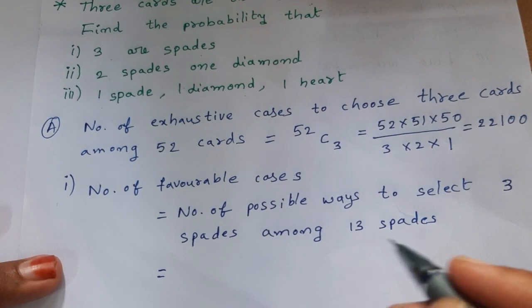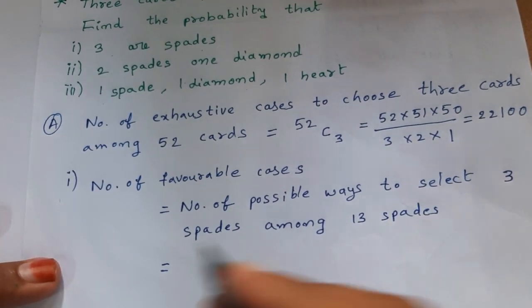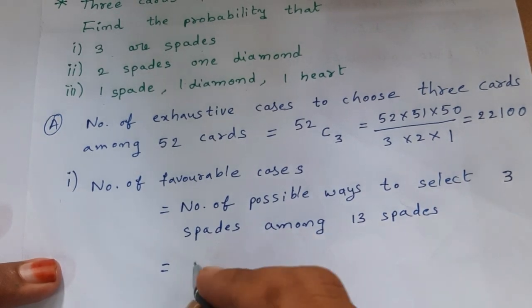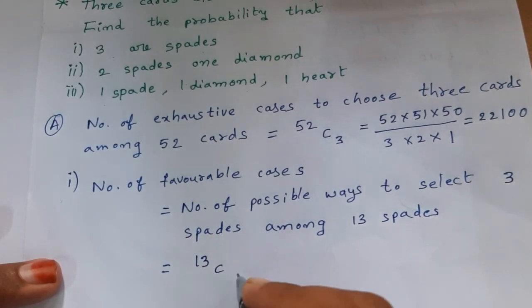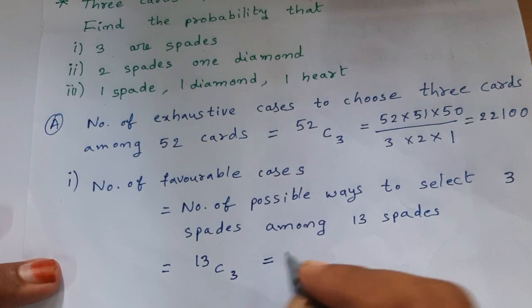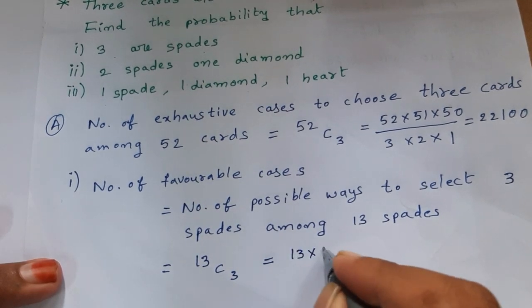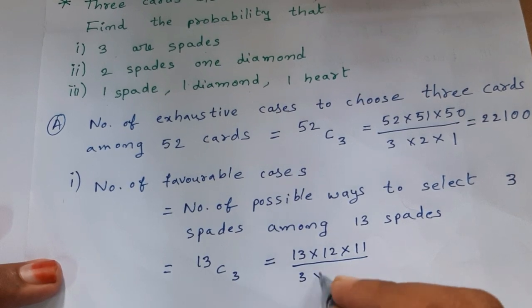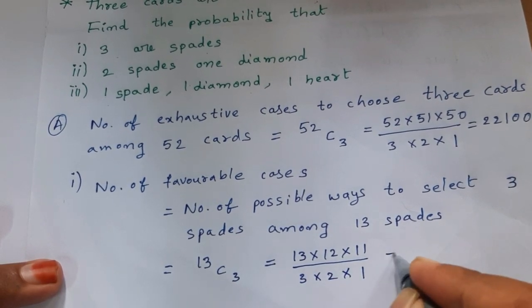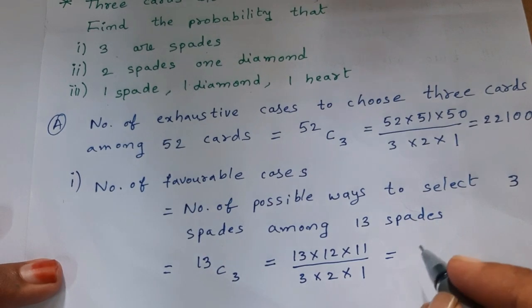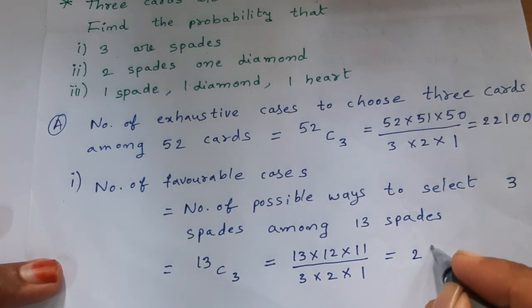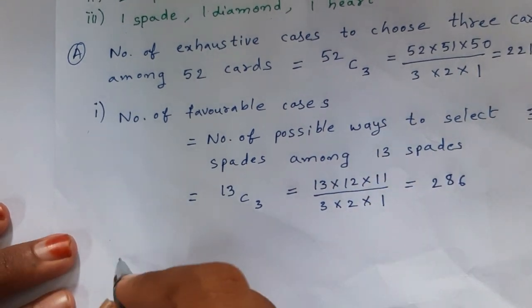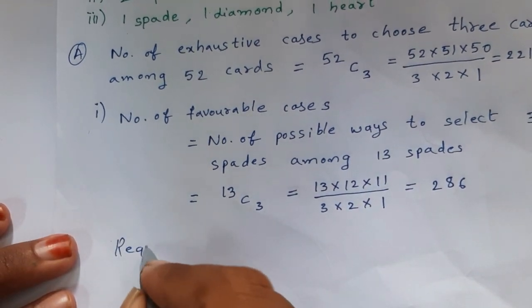But this is nothing but the number of combinations to select 3 cards among 13, that is 13C3. 13 into 12 into 11 by 3 into 2 into 1. On calculating this value, we get 286.